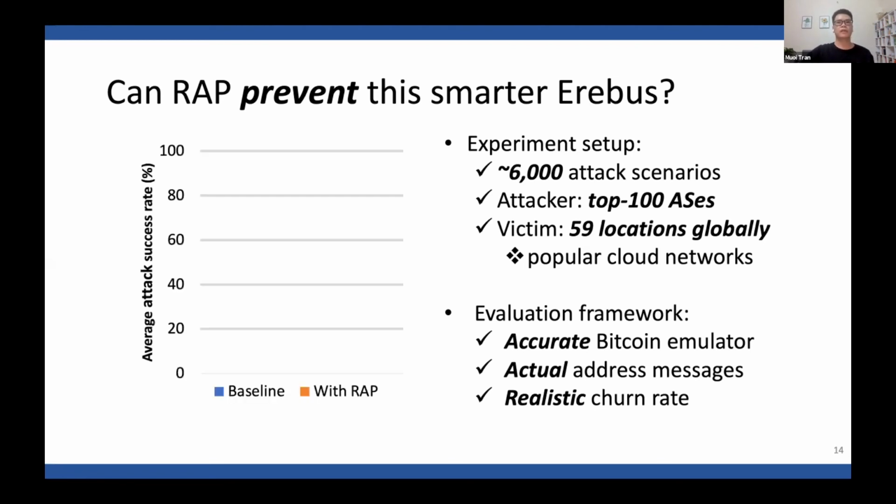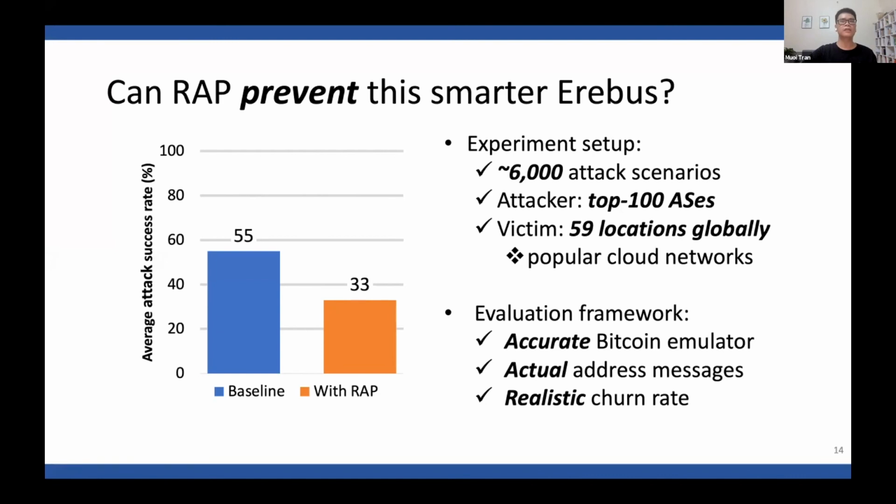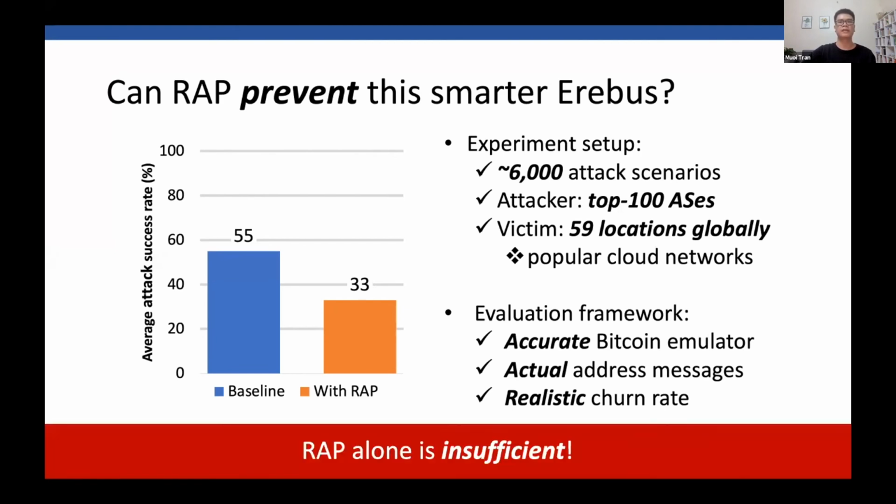And here is the result. We find that Erebus attacks against the baseline client are successful in 55% of the cases. And when the client implements RAP, the attack success rate decreased, but to 33% only. This result shows that, contrary to our expectation, RAP alone is insufficient to prevent the Erebus attacks.